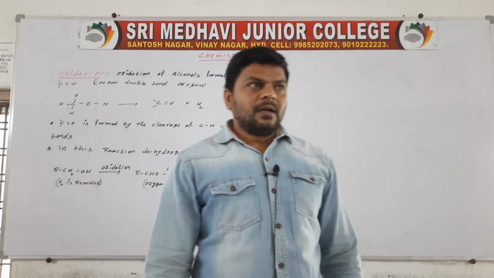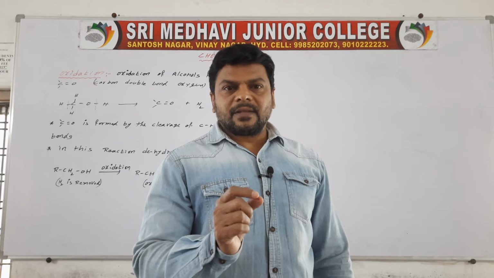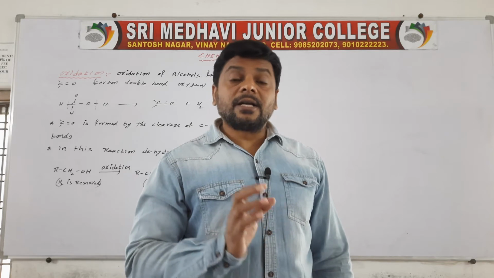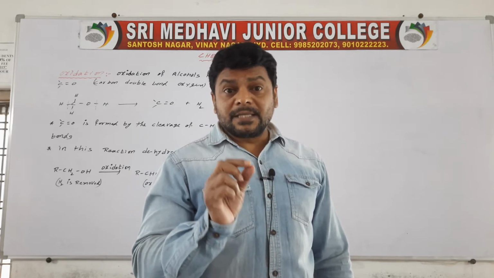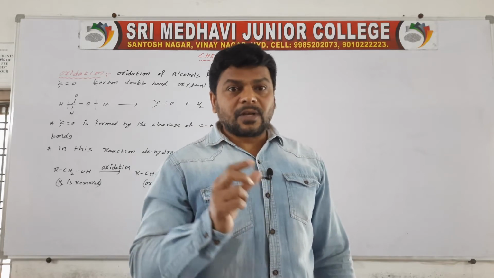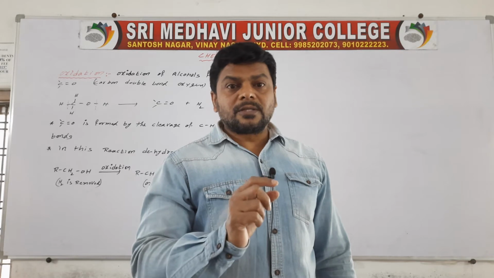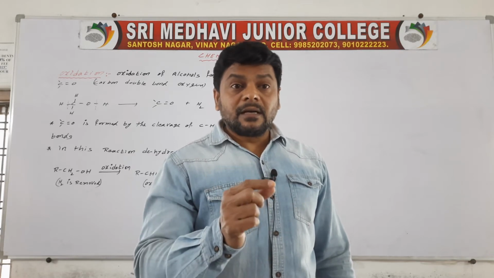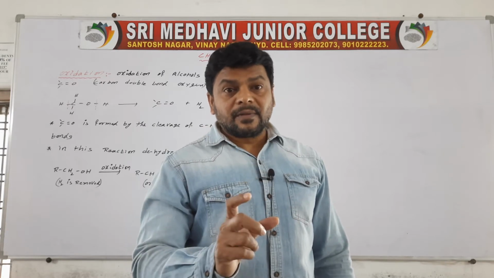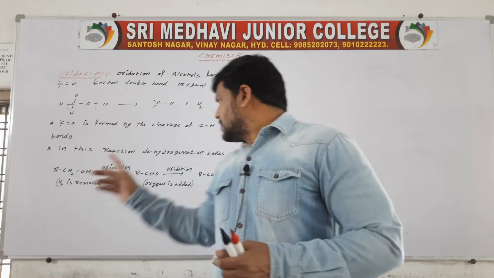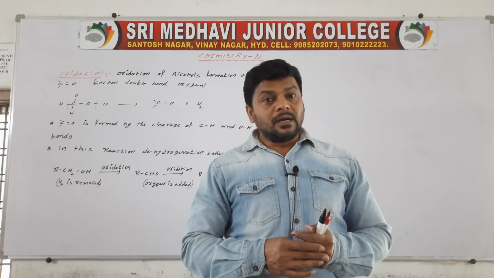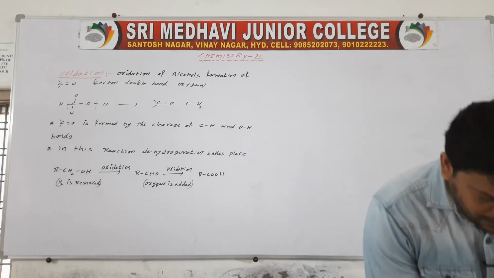See, vapors of primary and secondary alcohols are passed over heated, red hot copper, and then aldehydes are formed.